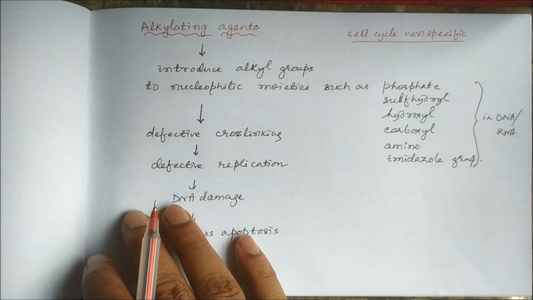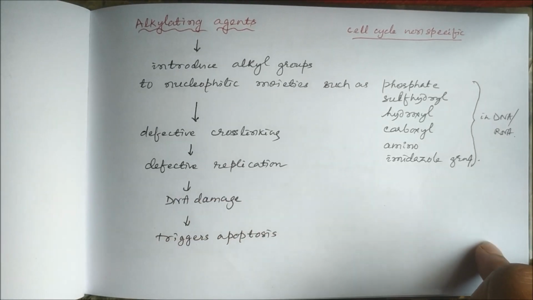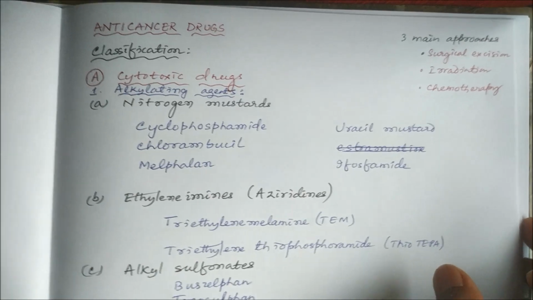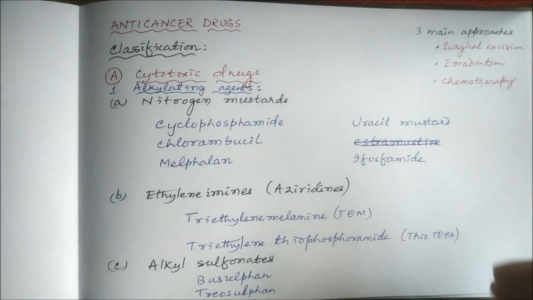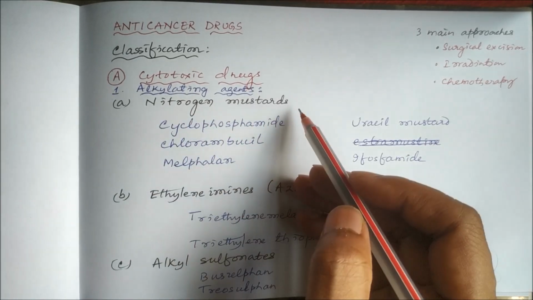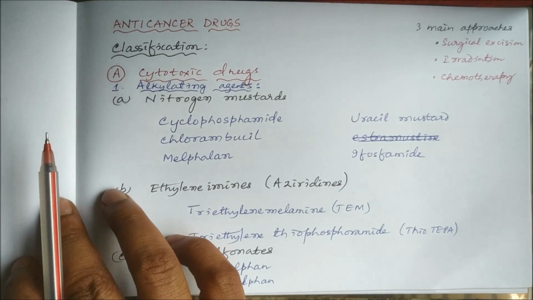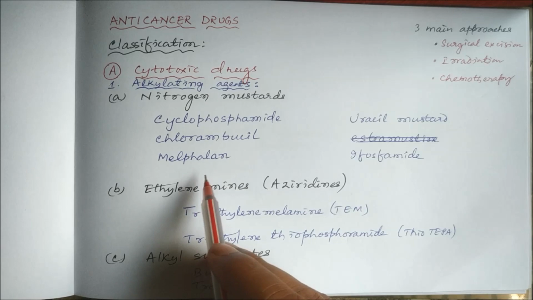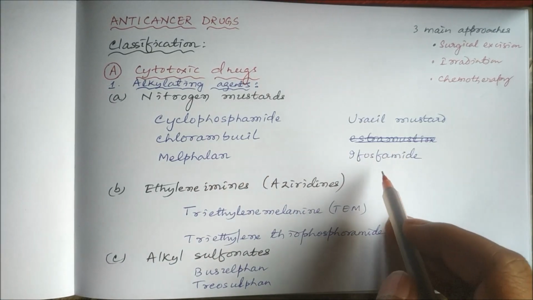Alkylating agents are the anti-cancer drugs which come under the cytotoxic drugs. Let us see the classification of alkylating agents. These are the cytotoxic drugs and they include nitrogen mustards like cyclophosphamide, chlorambucil, melphalan, uracil mustard,